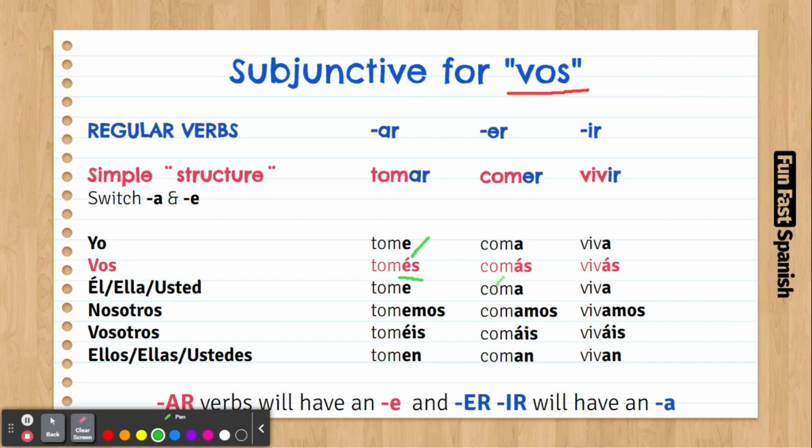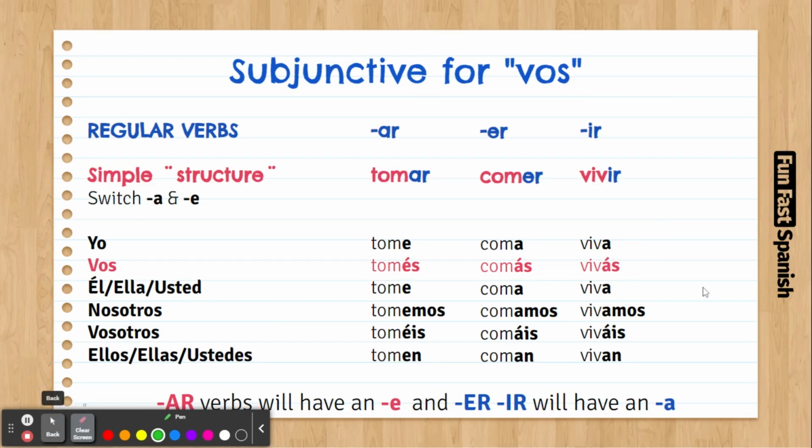Yo como, tú comes. So it will be tú comas. That will be for tú. For vos it is vos comás. So it's exactly the same, comas, but comás, so we're going to put the stress at the end. Yo vivo, tú vives, so tú vivas. That will be the subjunctive for tú vivas. But now, because it's with vos, it's vos vivás. So instead of vivas, it's vivás. So that's it. The only difference between the subjunctive vos and tú is the stress at the end. And also, always respect that verbs don't have irregularities with vos.